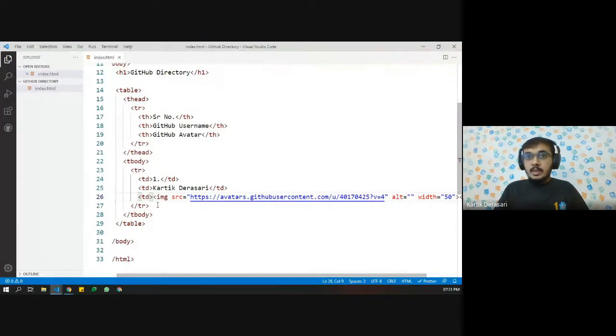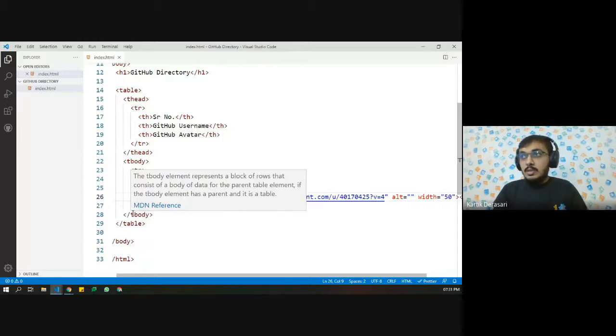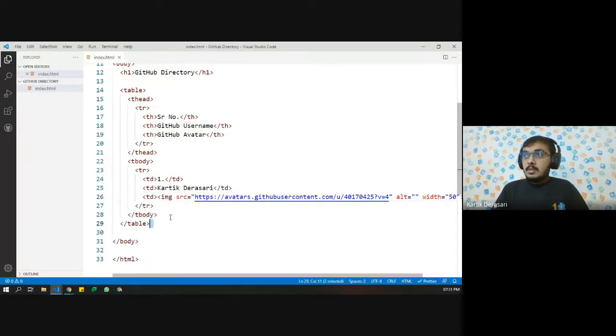Now, let us see how actually we can use the data from the server. So now let us add the JavaScript file. Let us say script src equals script.js.